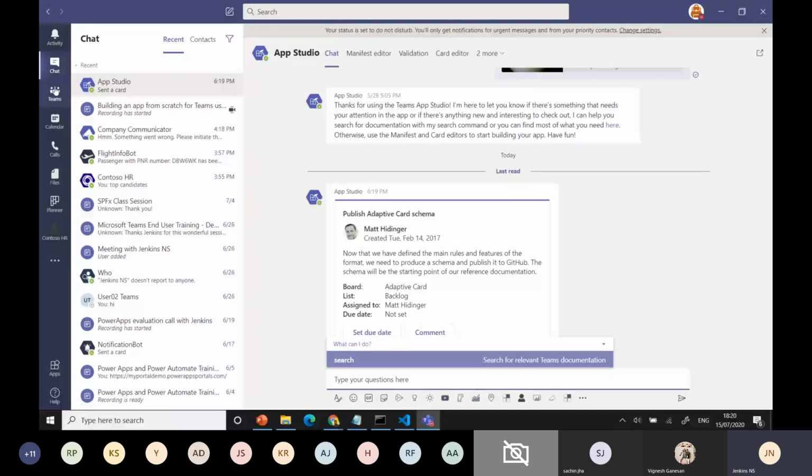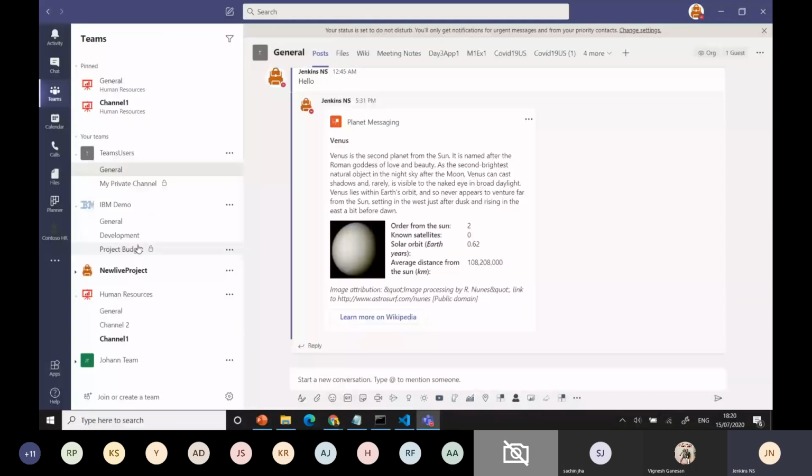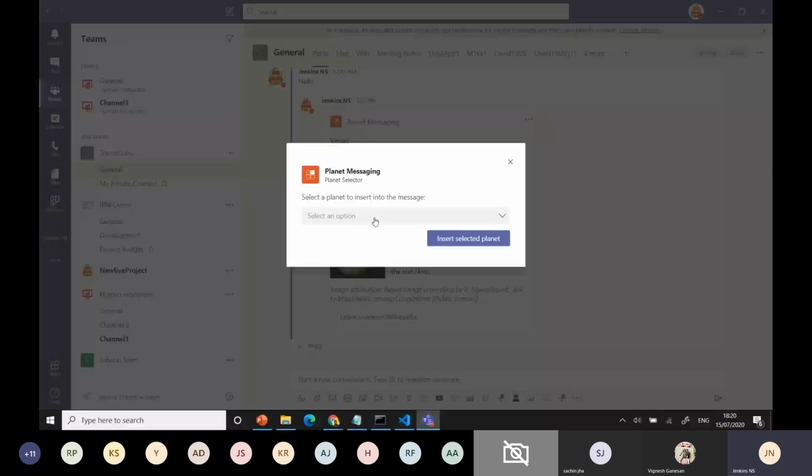First the output, then we can do the rest. For example, I'm showing you a message extension. I can see the message extension here, Planet Messaging. When you go here, it will open a new window. You have the option to select, based on verifying the data. For example, I'm selecting Jupiter and inserting the selected planet.